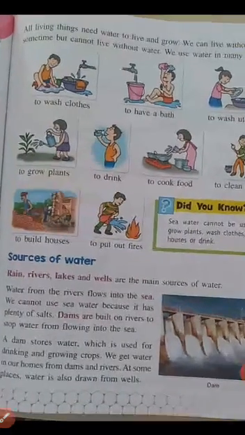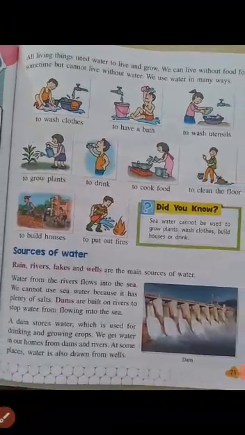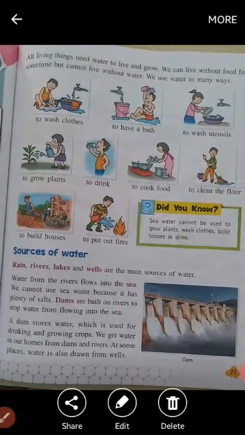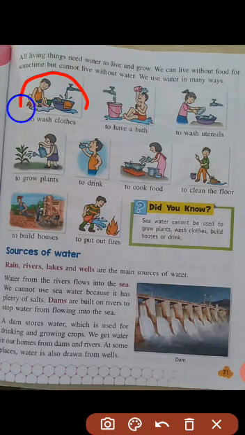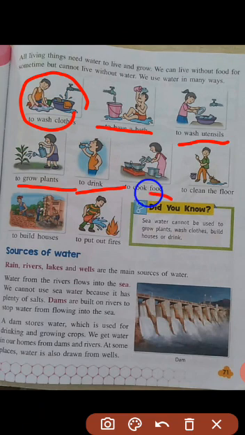See, in this picture we can see different ways of using water. To wash clothes we use water, and to have a bath, to wash utensils, to grow plants, to drink, to cook food, to clean the floor, to build houses, to put out fires. So these are the uses of water. Water is very useful in our daily life.